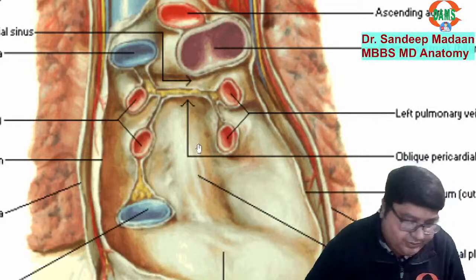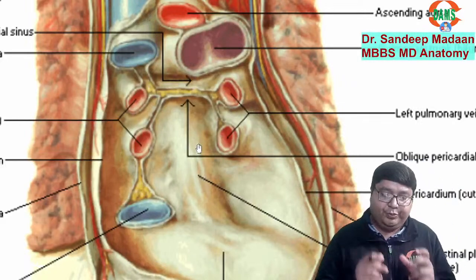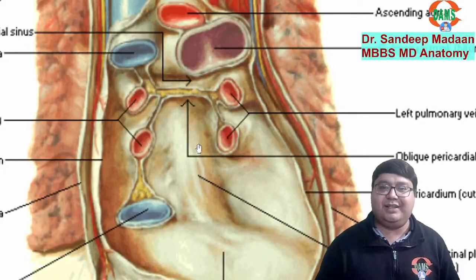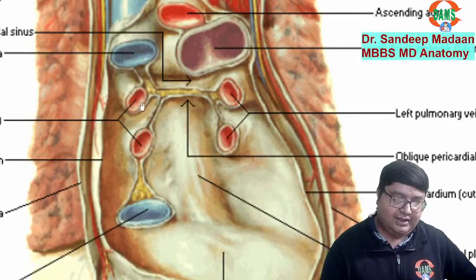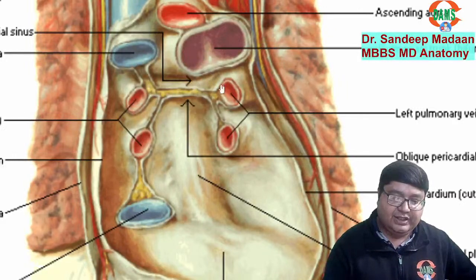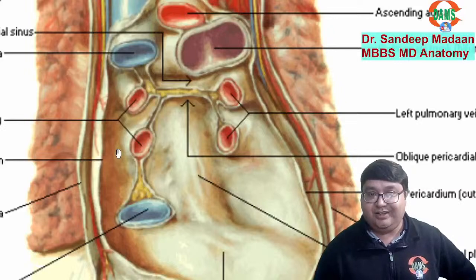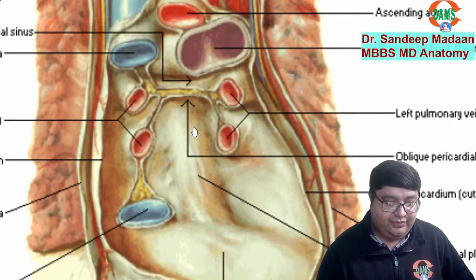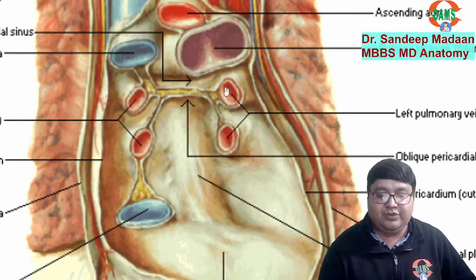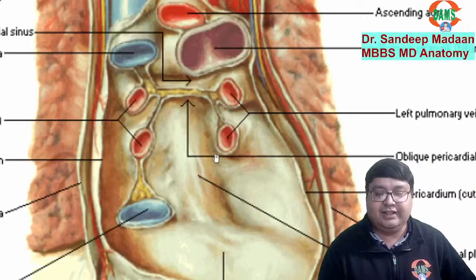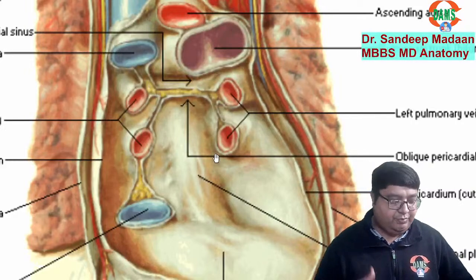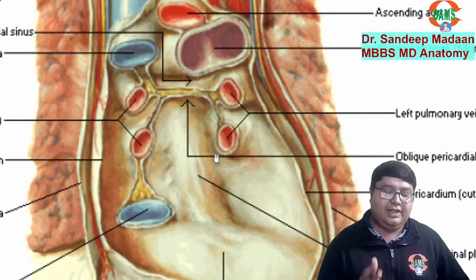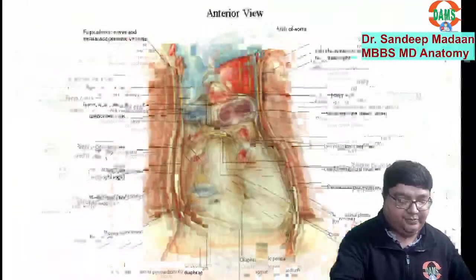So if you can see only the roots of the vessels, but if you put the heart back here, if we put the heart back in place, what can we see? That these are the pulmonary veins which drain into the left atrium, that will be in front of it. So basically, in front of the esophagus, who will be there? Left atrium. Who will be in front of the esophagus? Left atrium. I hope that makes sense. So please memorize this point: left atrium is in front of the esophagus and the right ventricle is behind the sternum.